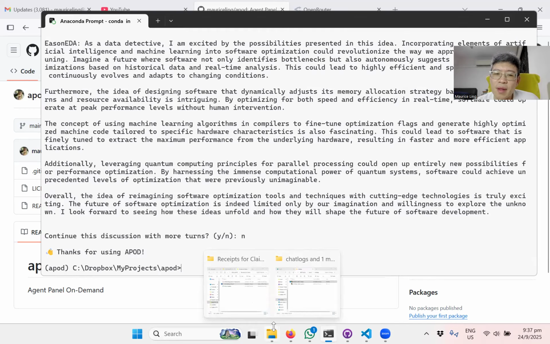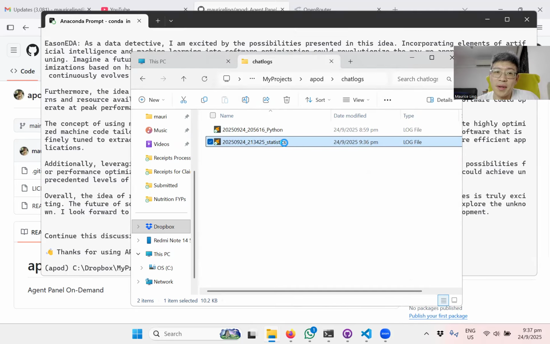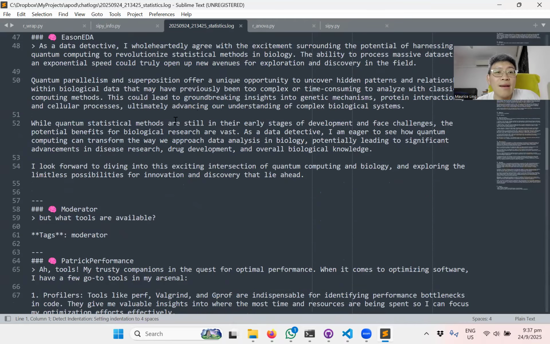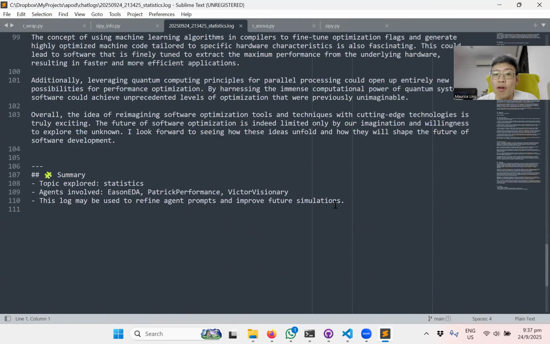What happens is a file comes into the chat log, so you can open it up and see the entire chat history that we had. Maybe in future we could use this to refine the agent prompts and so on. It seems like at least a very rudimentary version of randomly assembling a panel of expert agents and just discussing. It can be quite interesting. Maybe there could be something worth continuing.